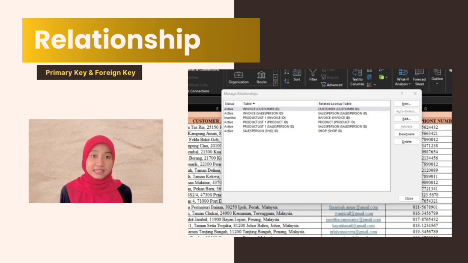In the invoice table, the primary key is the invoice ID, and there are two foreign keys, which are customer ID and salesperson ID. Next, in the salesperson table, the primary key is the salesperson ID, and the foreign key is the shop ID. For the shop table, there is only the primary key of shop ID. Furthermore, in the product list table, the primary key is the product list ID, and the foreign keys are invoice ID, salesperson ID, and product ID. Lastly, the primary key in the product table is the product ID.